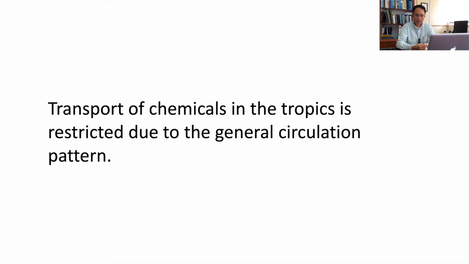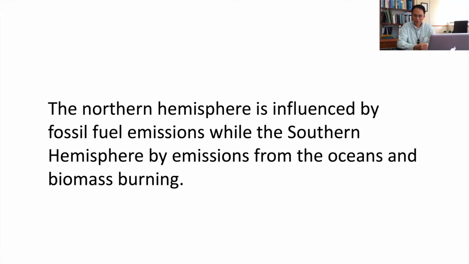Now the transport of these chemicals in the tropical regions is restricted due to the general circulation pattern of the globe, where in the northern hemisphere it's mostly influenced by the fossil fuel emissions, but in the southern hemisphere it's mostly influenced by emissions from the ocean or biomass burning. It's one of the reasons why it's mostly from the oceans, because the southern hemisphere has a large ocean surface compared to the northern hemisphere.